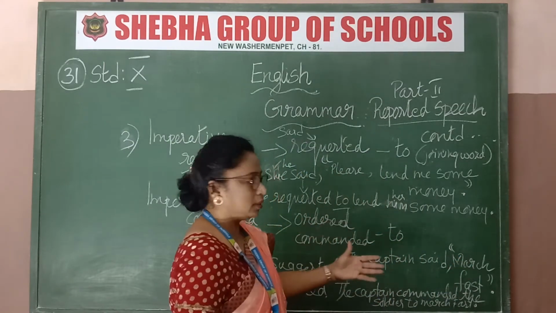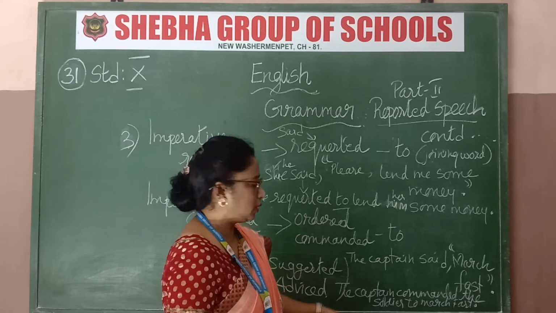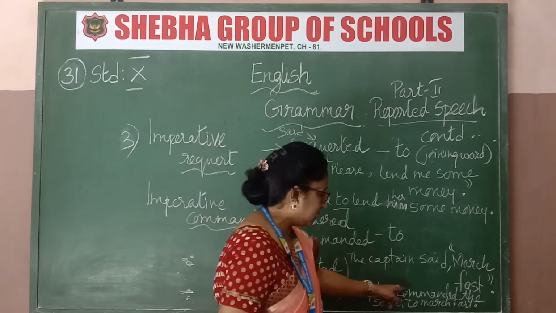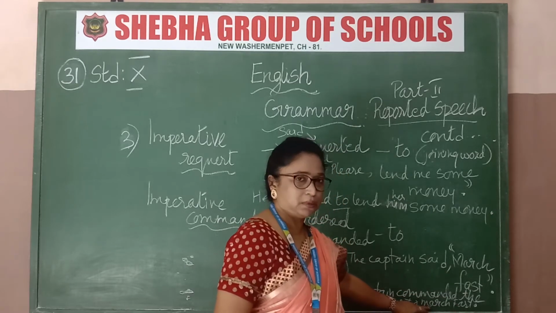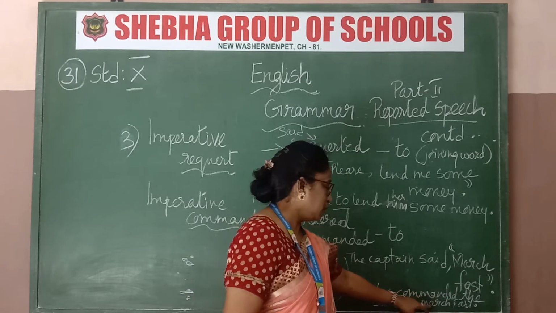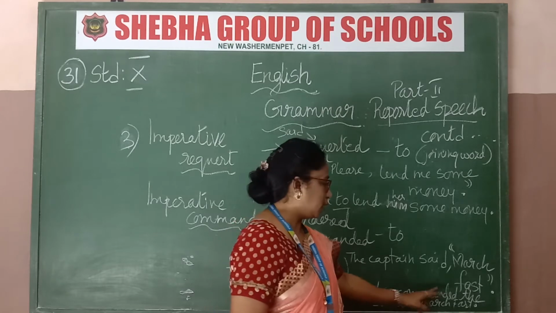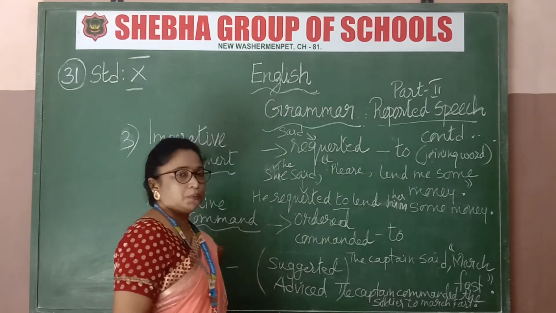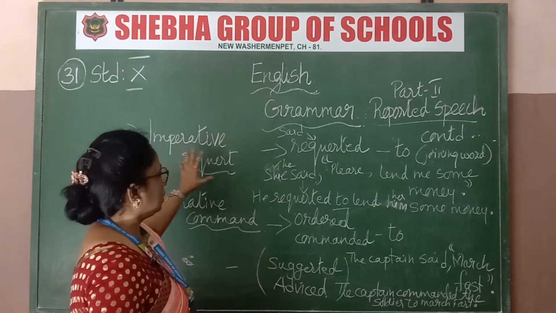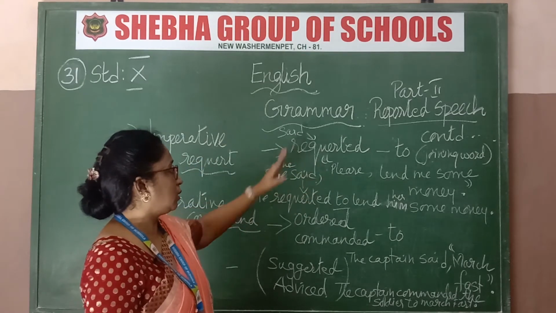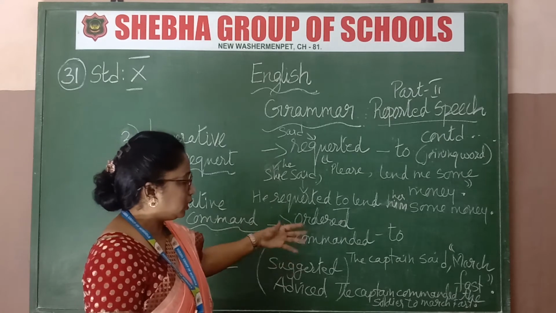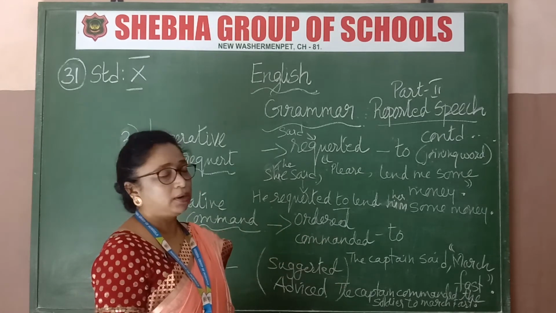Now that dialogue you are going to report. How are you going to report it? The captain commanded the soldiers to march fast. March is the action word, no? In front of it you must put "to": to march fast. That's all this is. So hope you understood this. This is a request. I have told you, request means please, so you write requested, and if it means ordered, then you must write commanded or ordered.